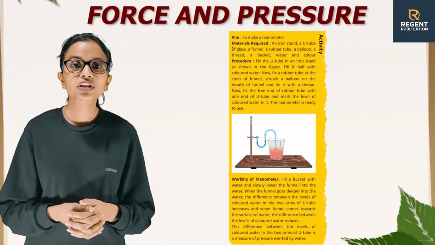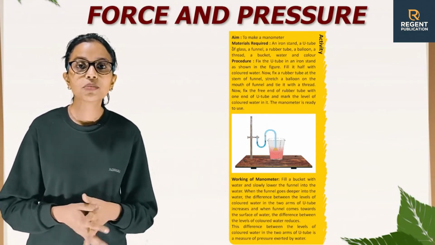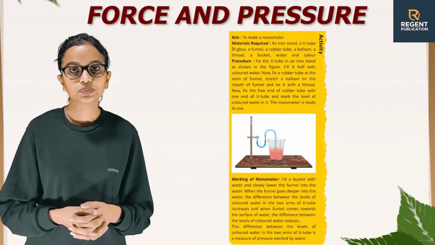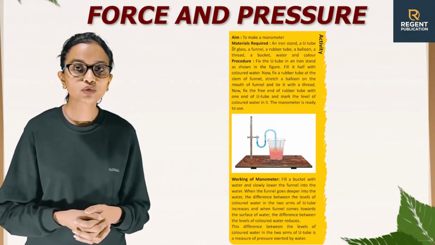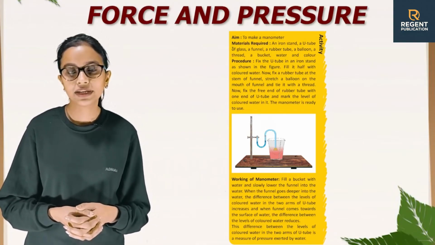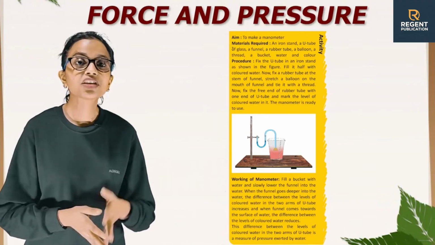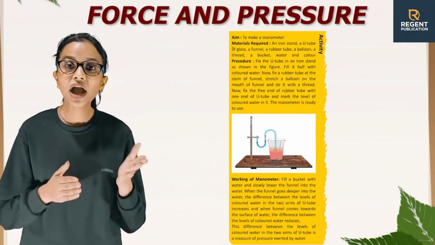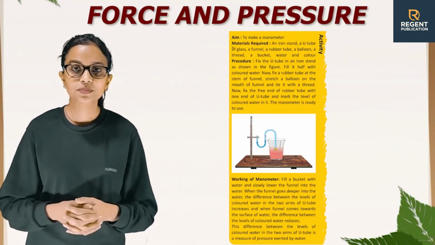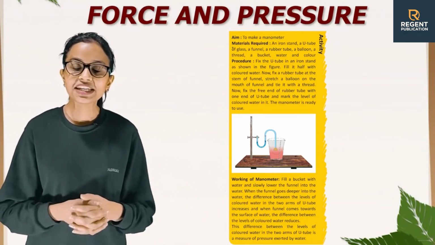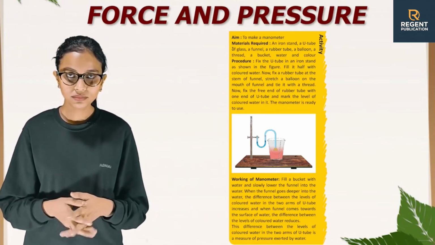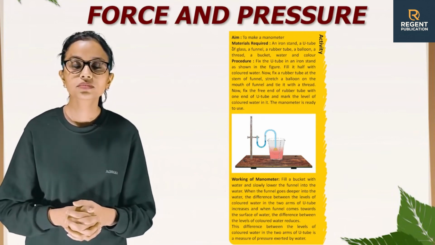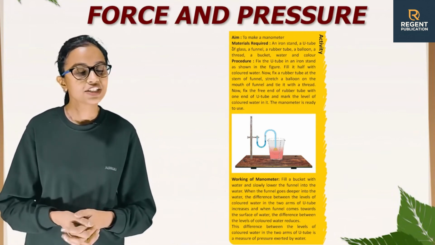Fill it half with colored water. Now fix a rubber tube at the stem of the funnel. Stretch a balloon on the mouth of the funnel and tie it with the thread. Now fix the free end of the rubber tube with one end of the U-tube and mark the level of colored water in it. The manometer is ready. The manometer is ready to use.